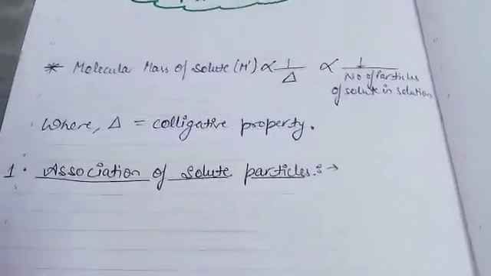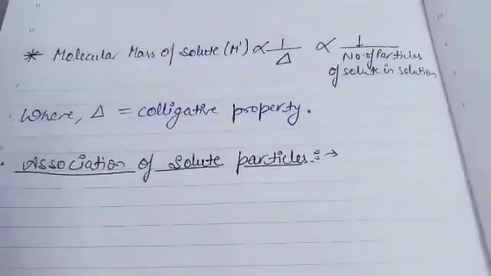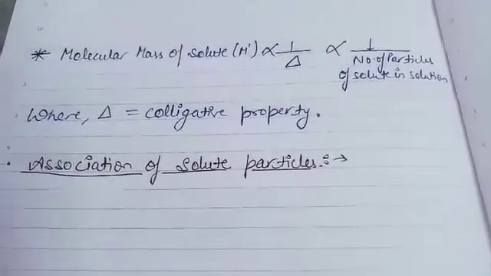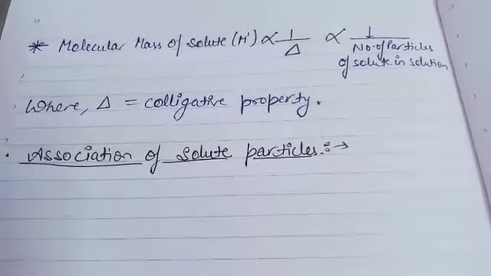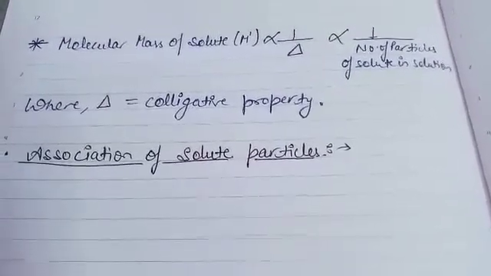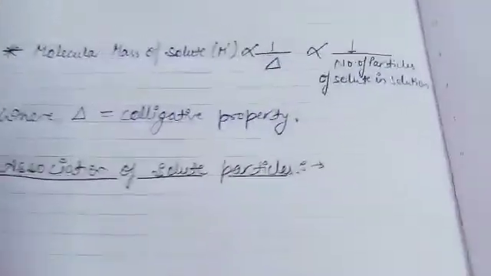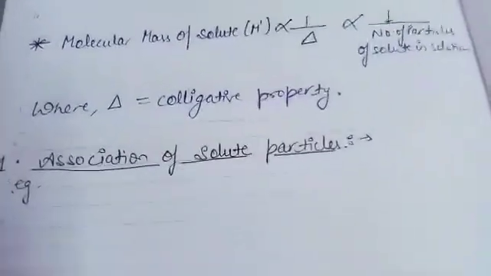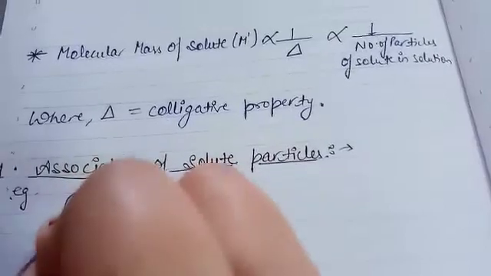Association means it's a binding, a combination. Now, in the case when two or more molecules of solute combine together in solution to form aggregates, maybe it's a dimer, trimer, or polymer, it depends. Now you can take any general example. Suppose it's benzoic acid, formula